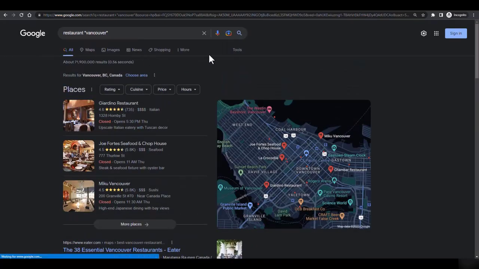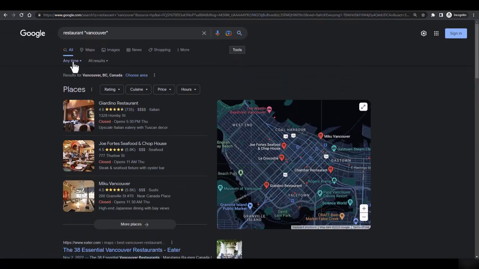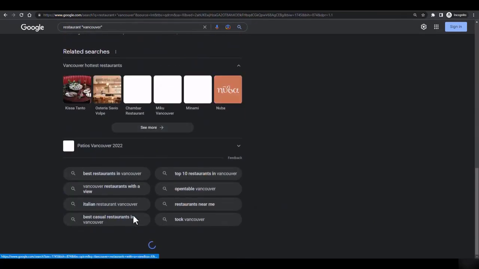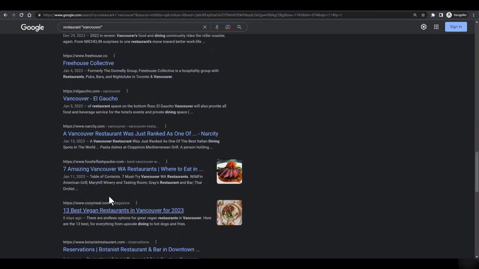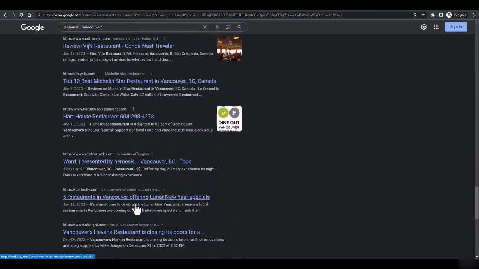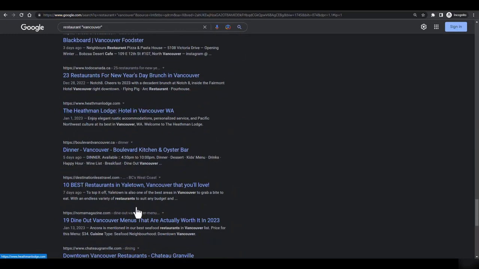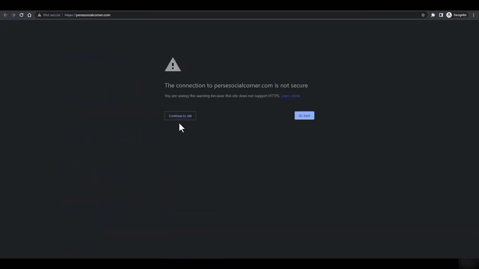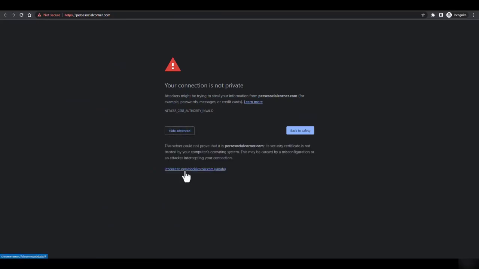After adding it, the people who are at the top would not hire you because they are the experts, they know everything. But you can go to tools, go to anytime, and select the past month. Now when you go to the bottom, you will get a lot of websites who don't have content. Just go to the bottom, here you will get a lot like this one, this website. And if you know about SEO and all that stuff, you can provide SEO and security services to this one as well.